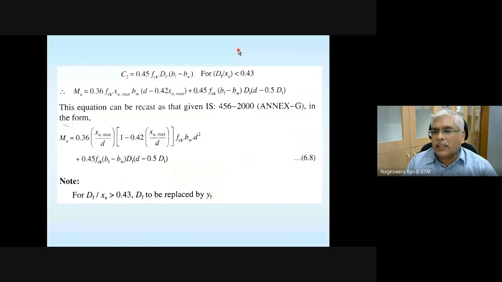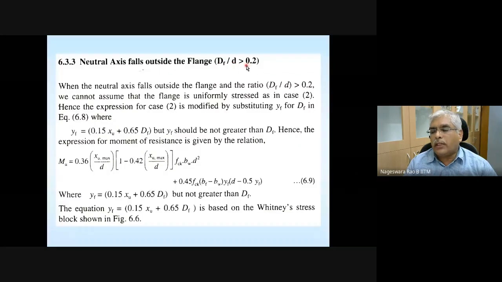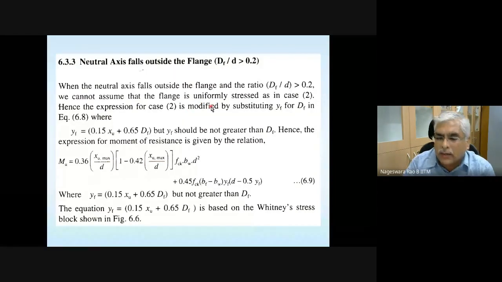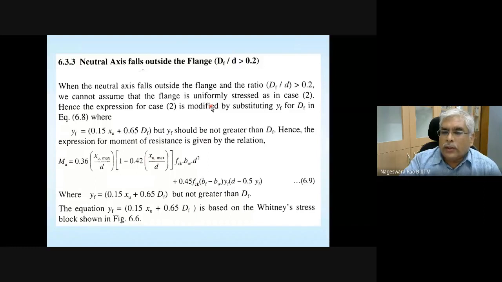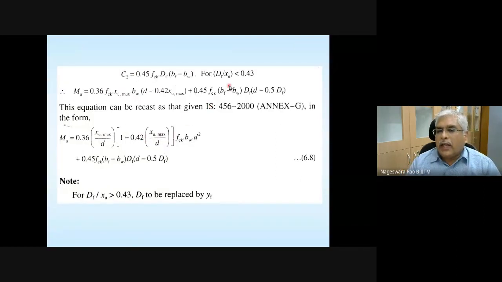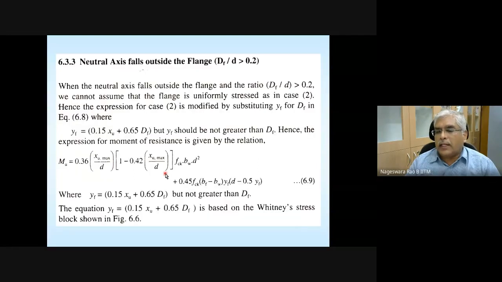What about the case when it is exceeding 0.2? If it is exceeding 0.2, there is not much to discuss. Whatever you noted here, when DF divided by XU is exceeding 0.43, whatever procedure is there is nothing but replacing capital DF with YF. Same thing you need to apply here.